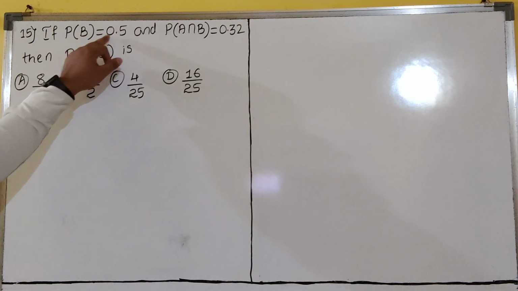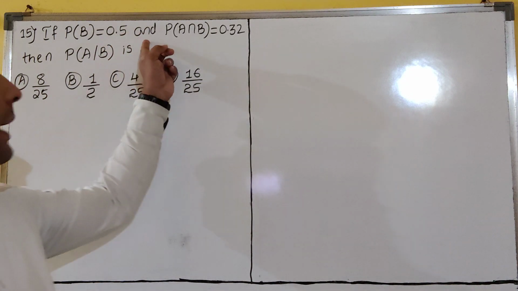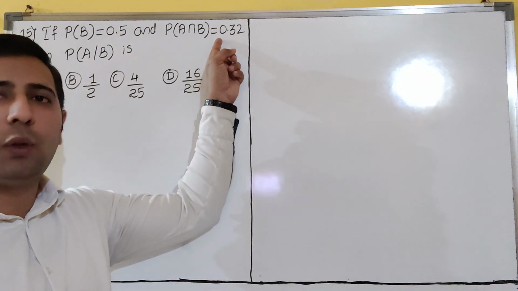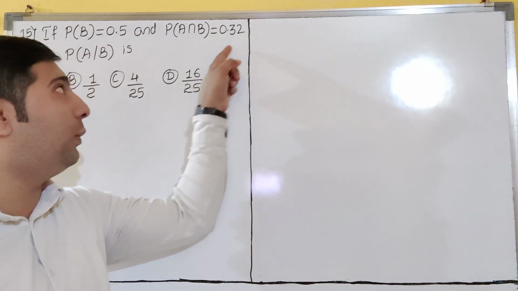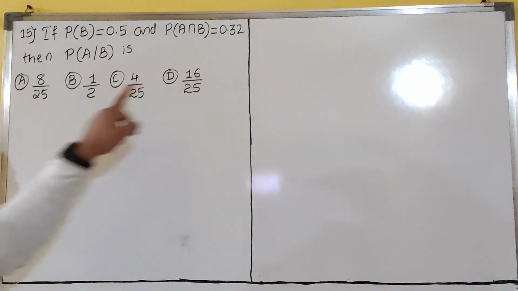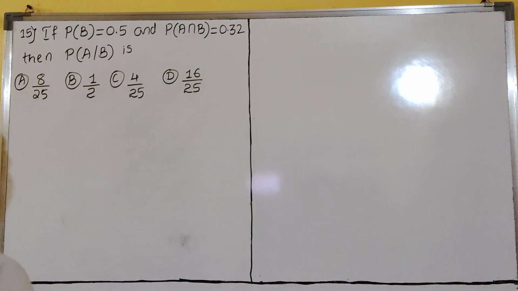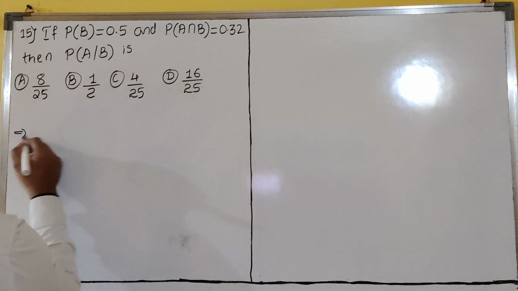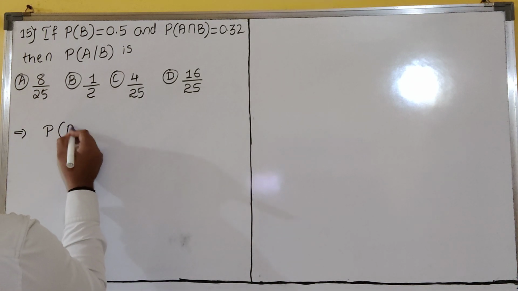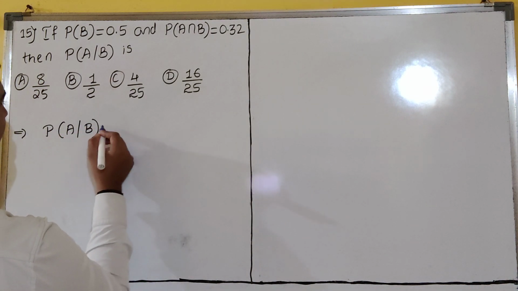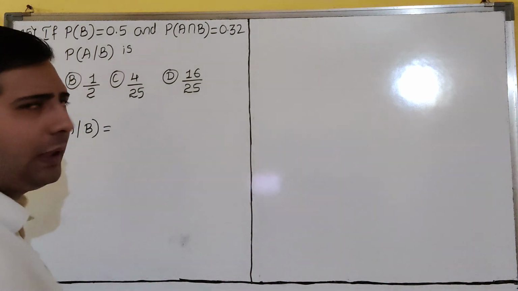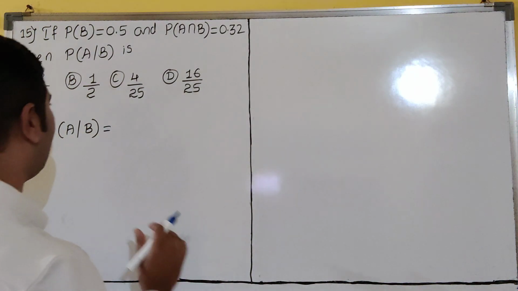If P of B is equal to 0.5 and P of A intersection B is equal to 0.32, then P of A bar B is what? Very interesting question. So P of A bar B. This is a halva question, dear students, actually. So the board will give halva for you. You have to eat properly, that much.